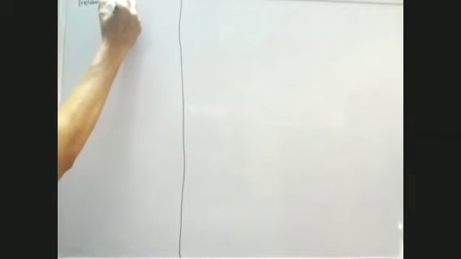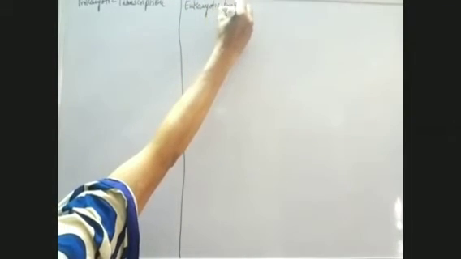So we come to the next topic, and that topic is the difference between prokaryotic and eukaryotic transcription. I'll just mark here prokaryotic transcription and eukaryotic transcription. What do we mean by this, beta?